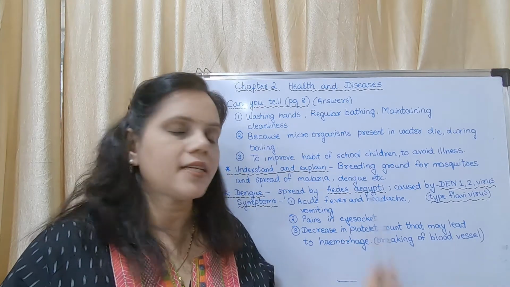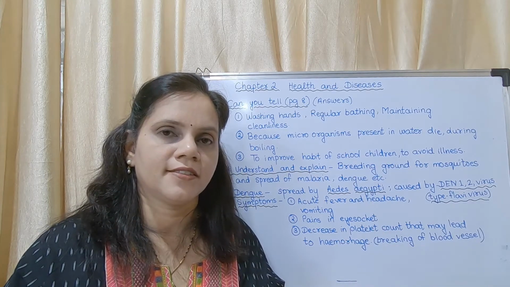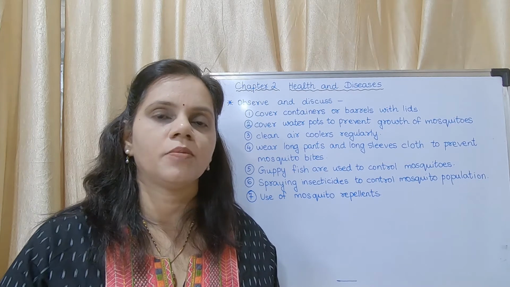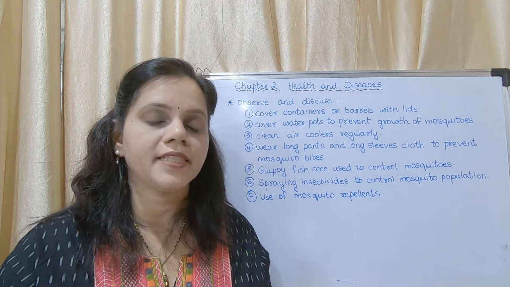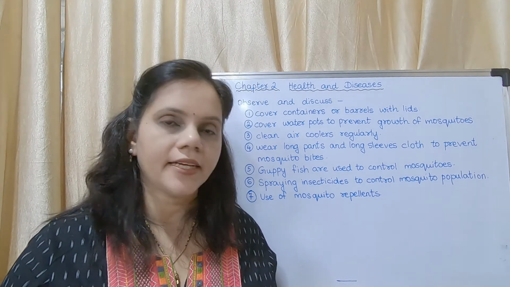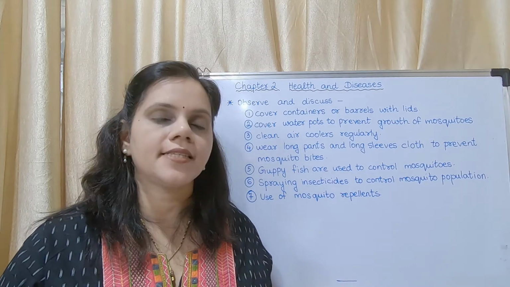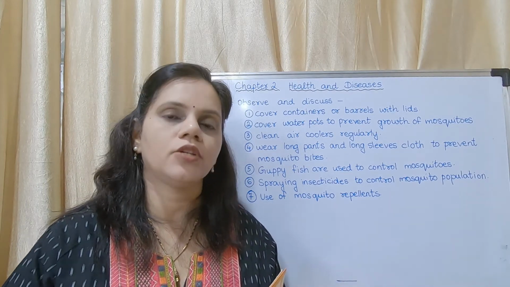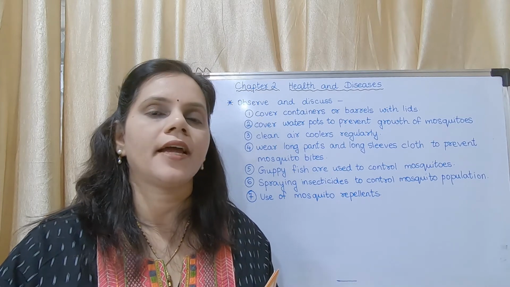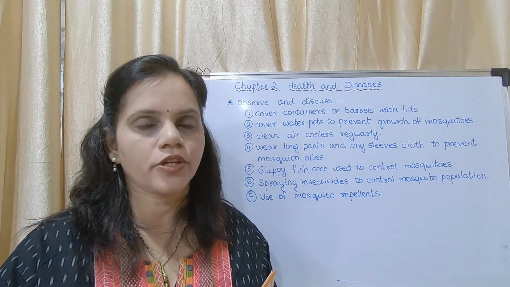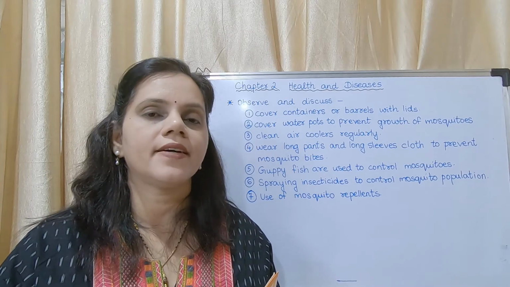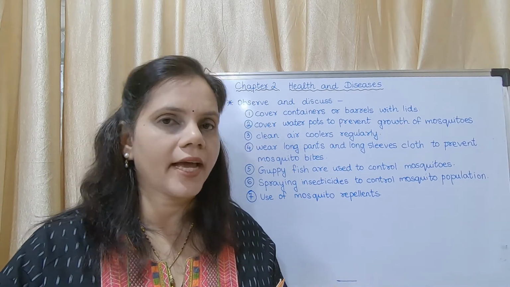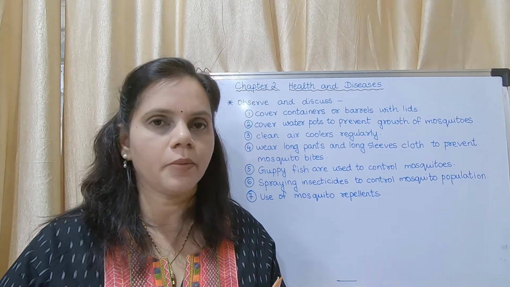Okay, now you may mark this in your textbook. So there is an observe and discuss question on page number 8. They have given diagrams: dengue, reasons and preventive measures. Okay, reasons and preventive measures. You could be asked a question, write the reasons and preventive measures of dengue. Otherwise the question will be, they will give you the diagram and ask to fill up the boxes.